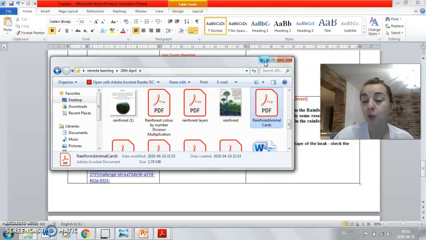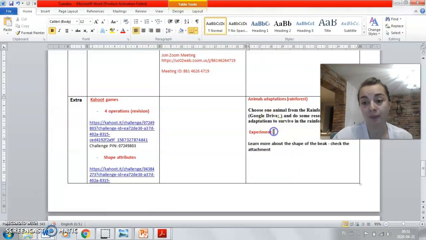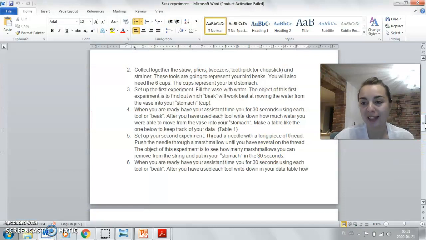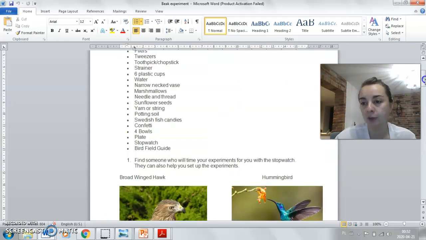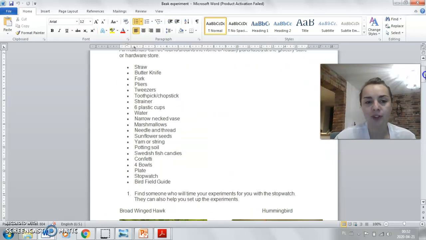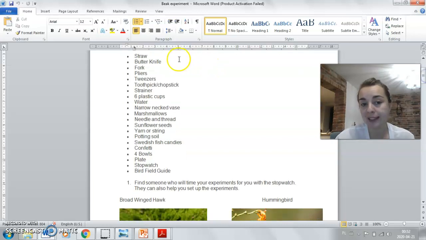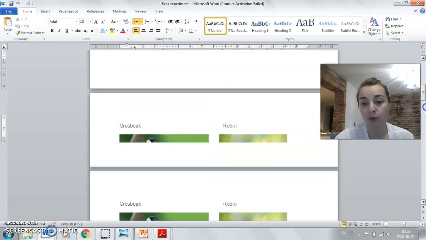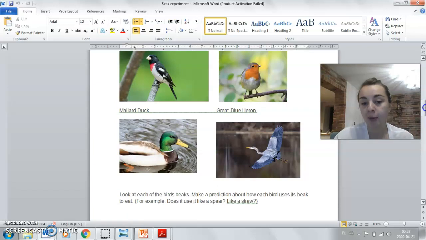And there's one more extra task. However, even if it's extra, I would encourage you to do that. It's a short experiment about the beak. All the things you need for that experiment will probably be found in your house. So you need some straw, butter knife, fork, tweezers, plastic cups, some water, 4 bowls, plate. The list is here. Then you need to check 6 photos of the birds and think about their beaks.